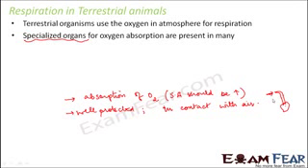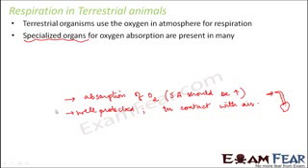So with all these, you might be understanding why the construction of lungs is like that. The lungs are constructed in such a way that they are well protected inside our body. At the same time, they are connected out to the atmosphere through the nostrils. Now, how the nostril is connected to the lungs, that we will see when we talk about the human respiratory system. So here I am just telling you what characteristics should be present in any specialized organ for respiration in an animal.